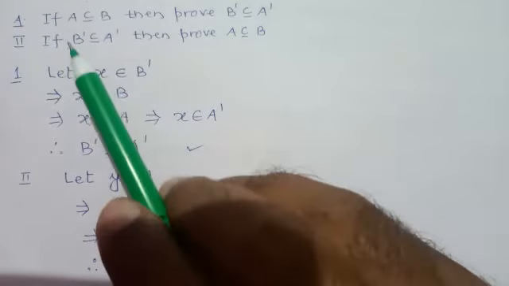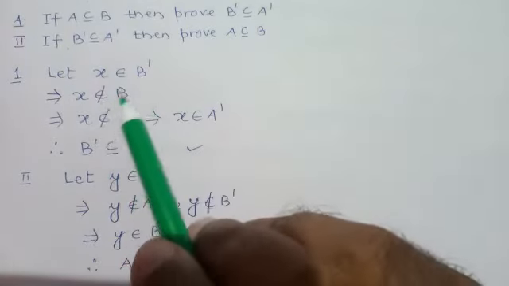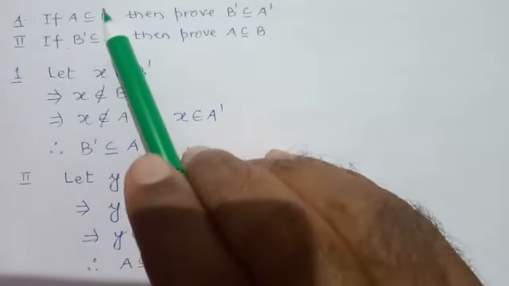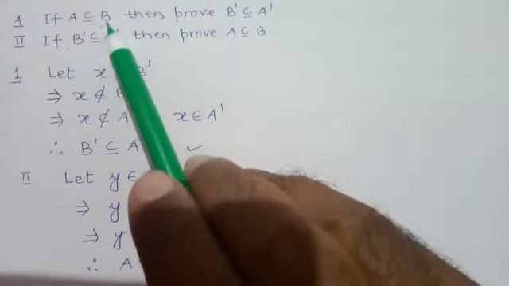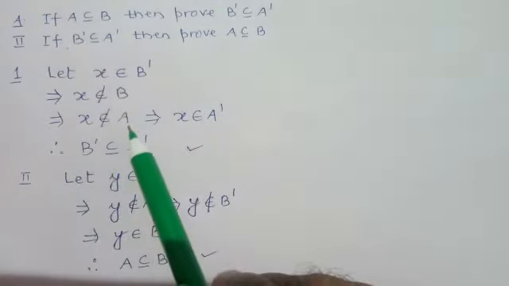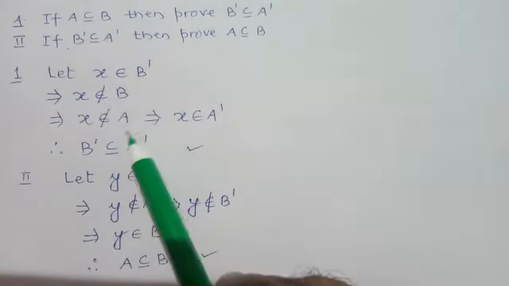But what is given? A is a subset of B. So each element of A must be in B, and B has some more elements. So X does not belong to B means X does not belong to A. So if X does not belong to A, then where does it belong?